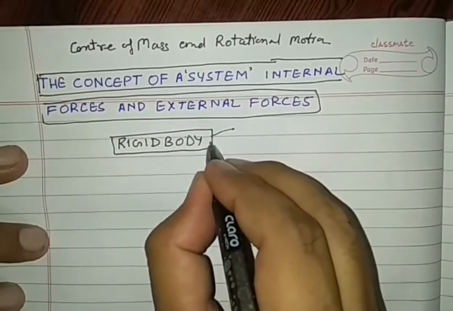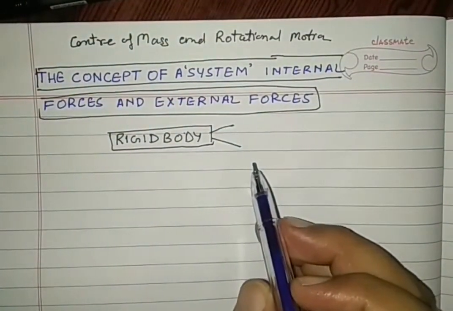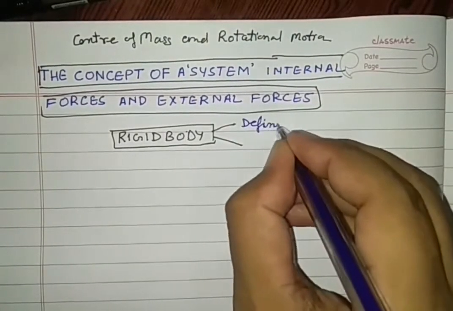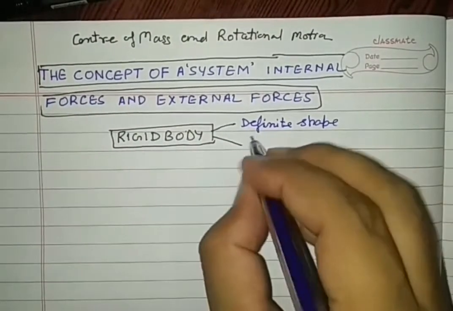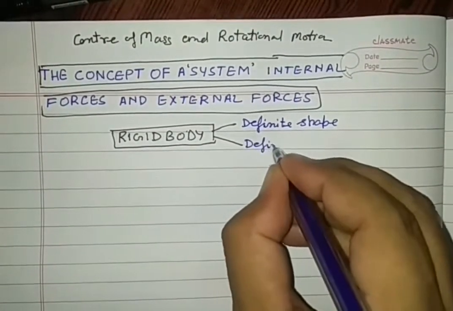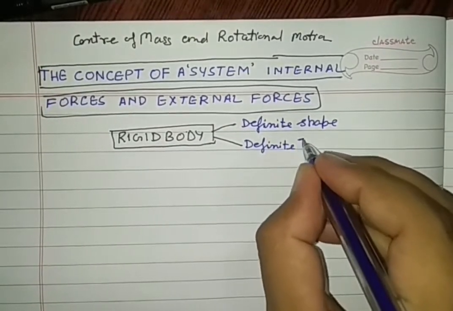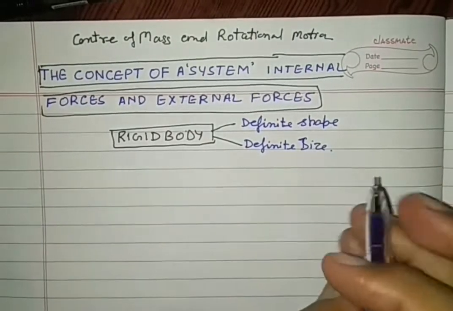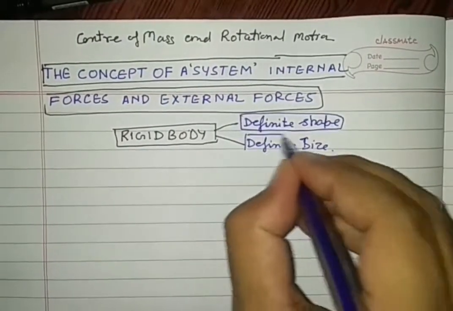Rigid bodies are solid and have two properties. These two properties of rigid bodies are: it has a definite shape and a definite size.